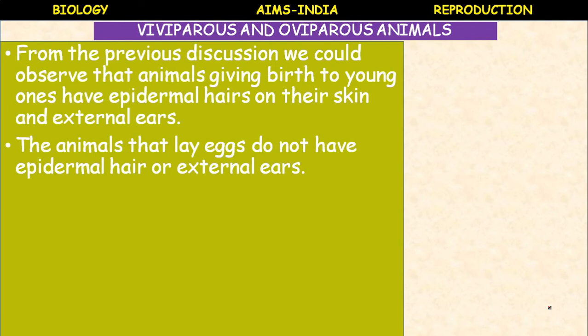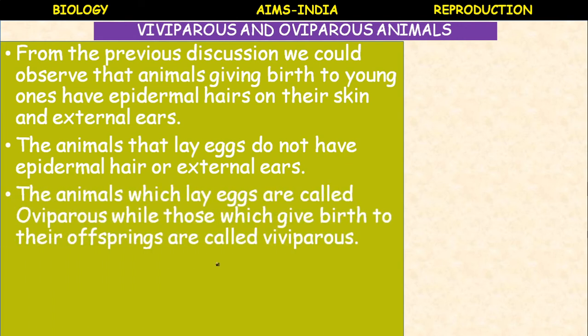The animals that lay eggs do not have epidermal hairs or external ears. Do you agree? They possess only feathers. The animals which lay eggs are called oviparous.